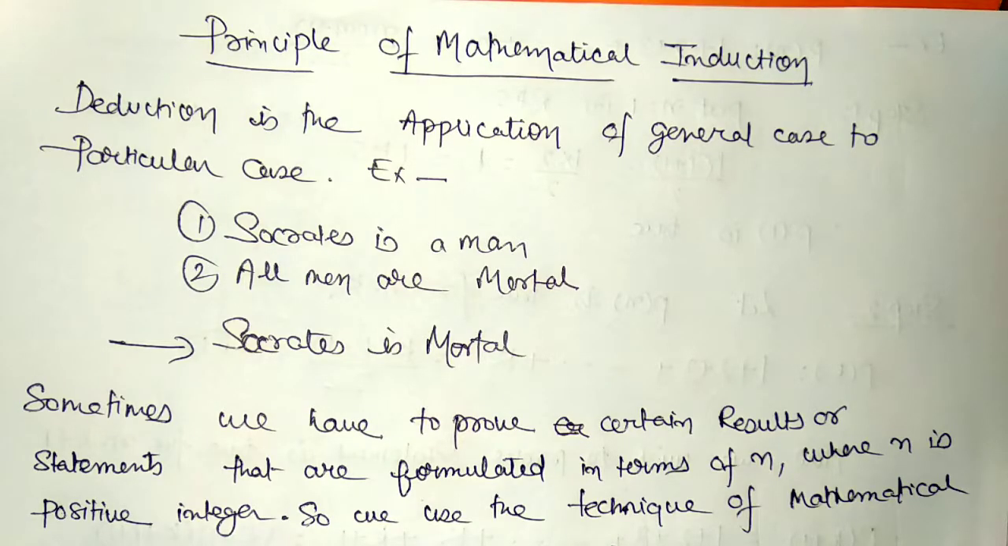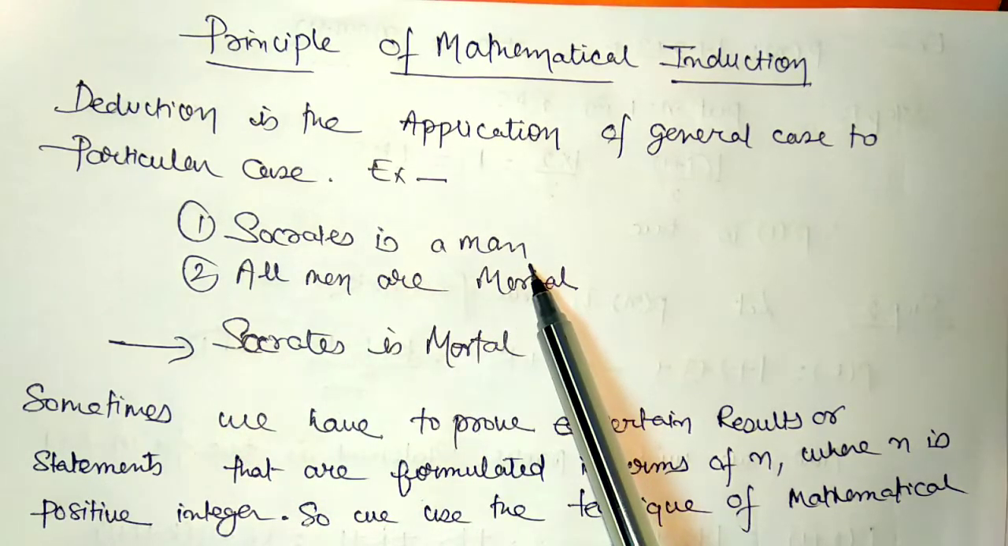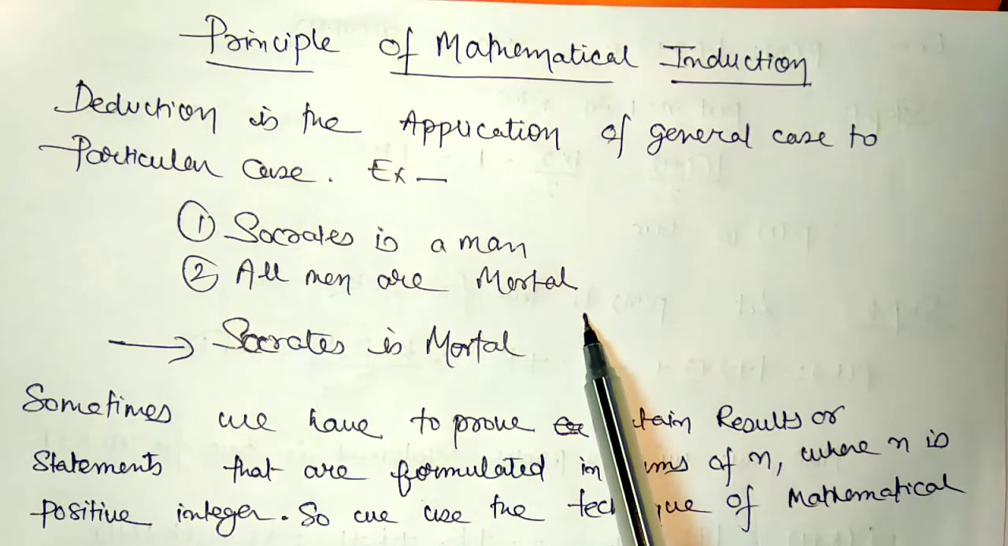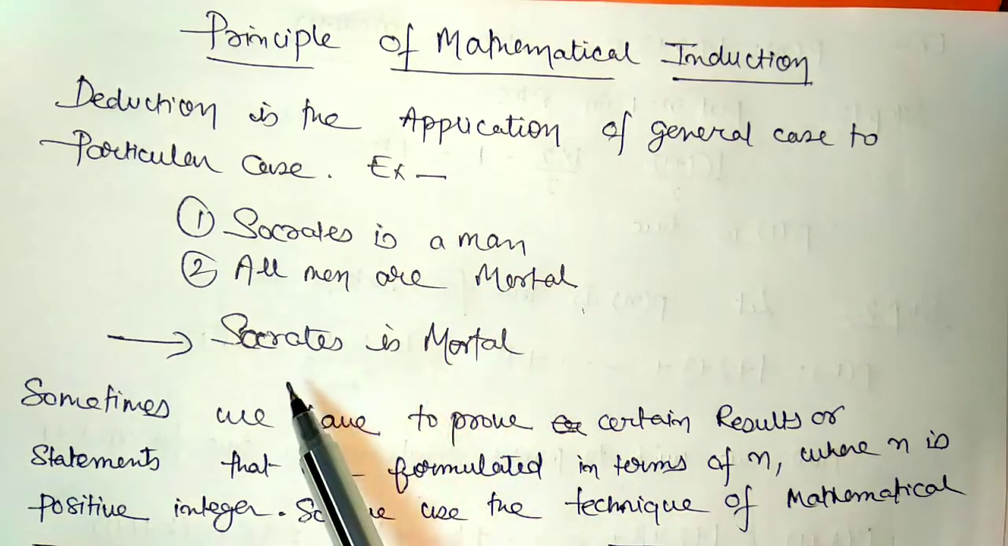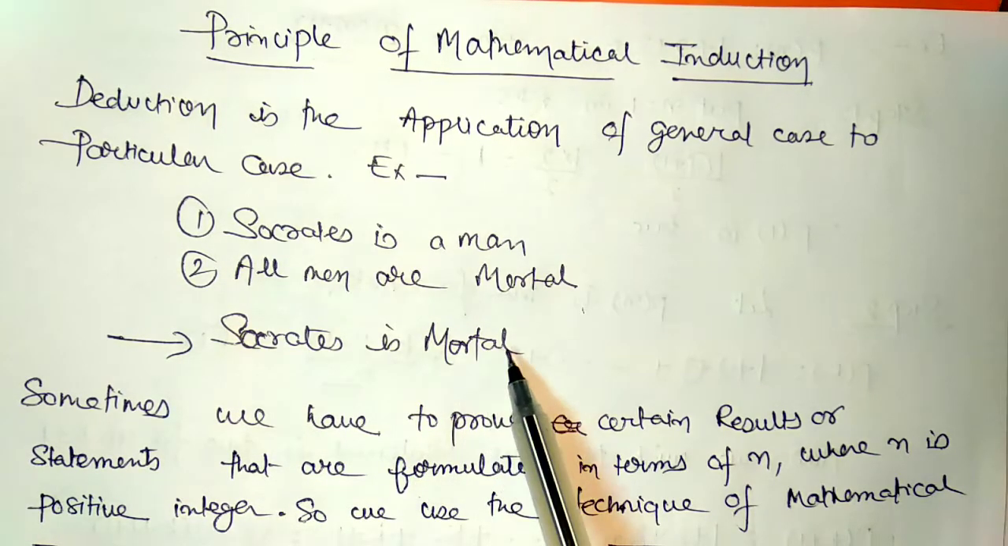Hello students, now we are going to start our new chapter, Principle of Mathematical Induction. Basically this is the chapter which is based on deduction, and we have to understand first what is deduction. For example, Socrates is a man. All men are mortal. We have to combine these two statements, and if the third statement is written, Socrates is a mortal, then it means it is true.